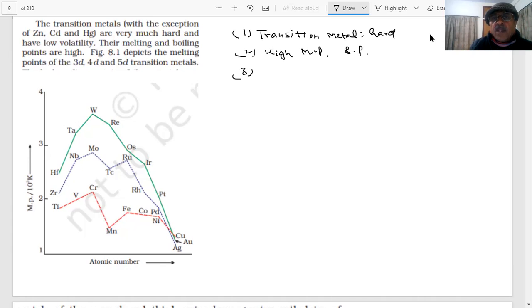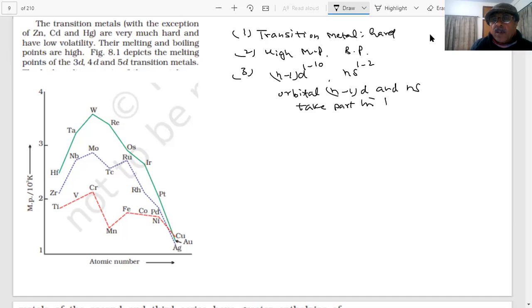We have said that in the transition metals, both (n-1)d and ns orbitals take part in bonding. So when there are more electrons which will take part in bonding, the melting point and boiling points will increase.